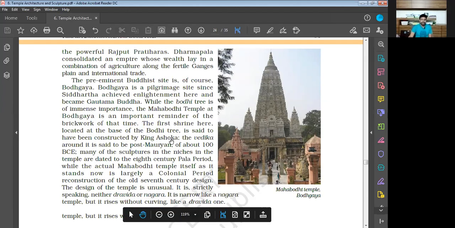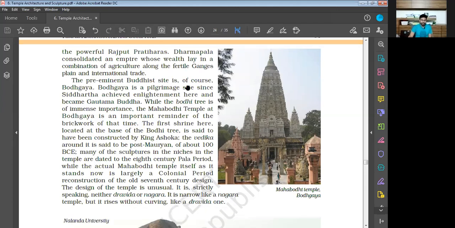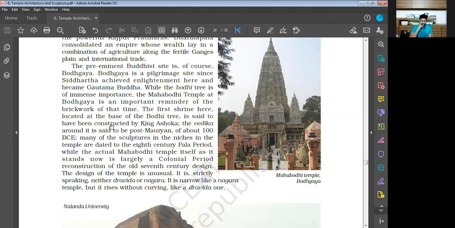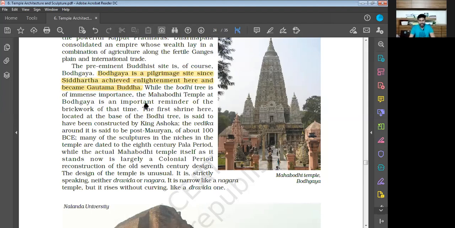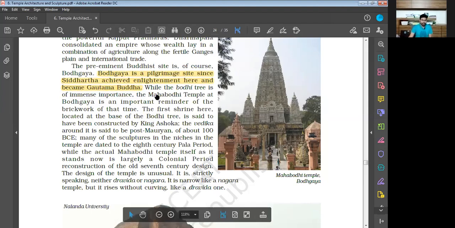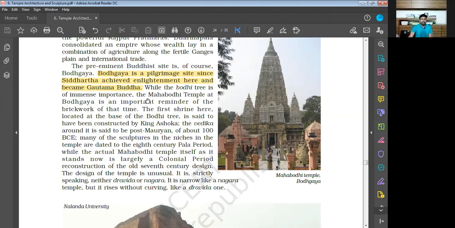The preeminent Buddhist site is of course Bodh Gaya. Bodh Gaya is a pilgrimage site since Siddhartha achieved enlightenment here and became Gautama Buddha. This is important information: Bodh Gaya is the place where Siddhartha achieved enlightenment and became Lord Buddha. While the Bodhi tree is of immense importance, the Mahabodhi temple at Bodh Gaya is an important reminder of the building work of that time.